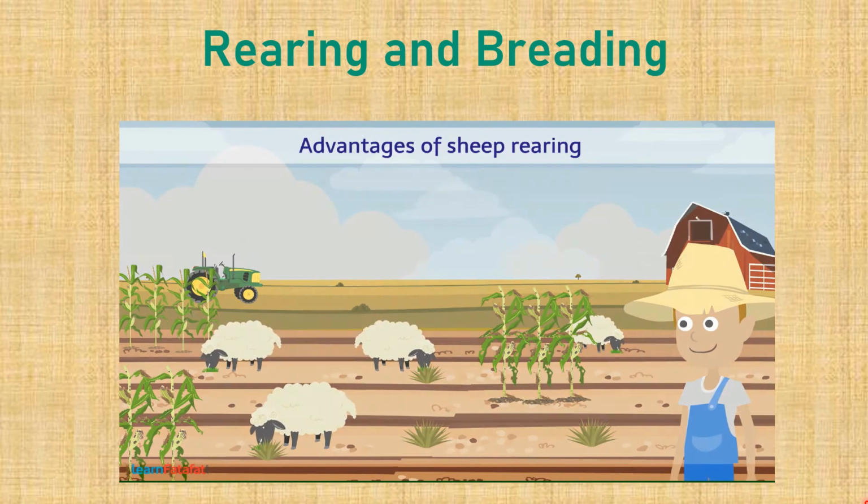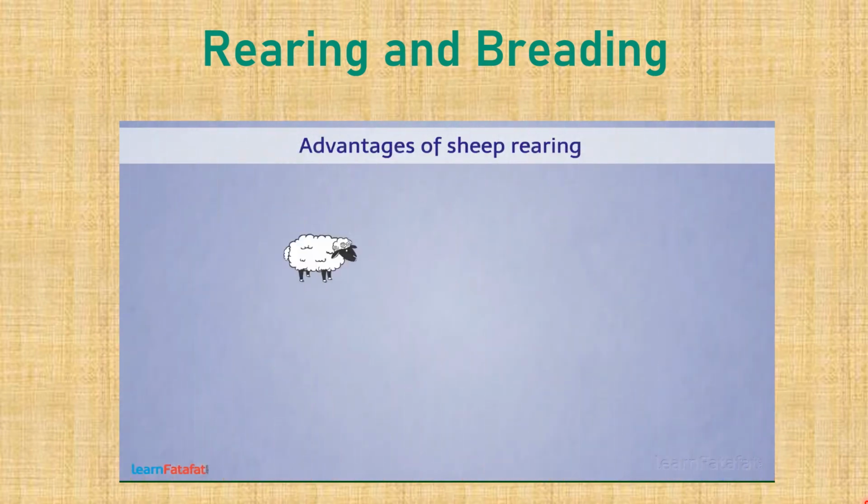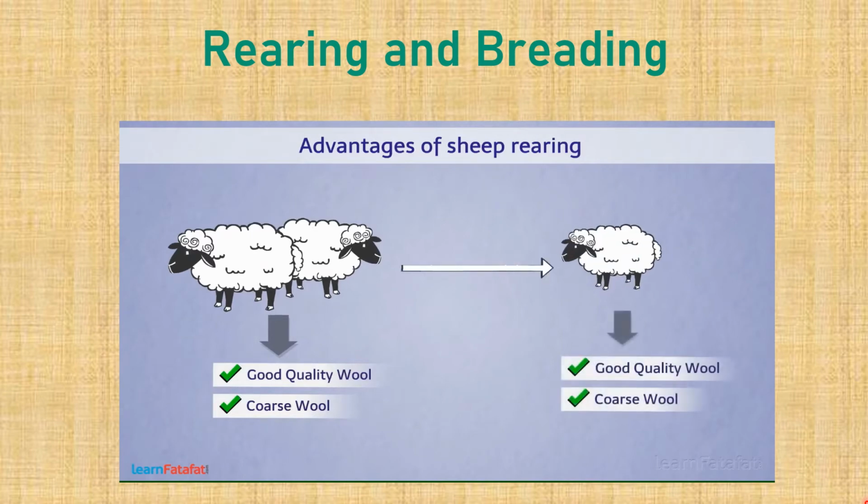Here are some of the breeds in India along with their quality and states where they are found. Moreover, if we select parent having special characteristics, then it is possible to produce a sheep having those characteristics. This is called selective breeding. With the help of selective breeding, it is possible to produce sheep which provide good quality wool.